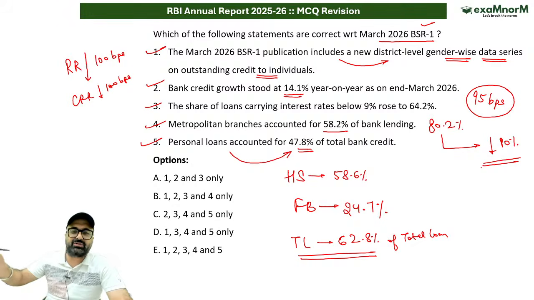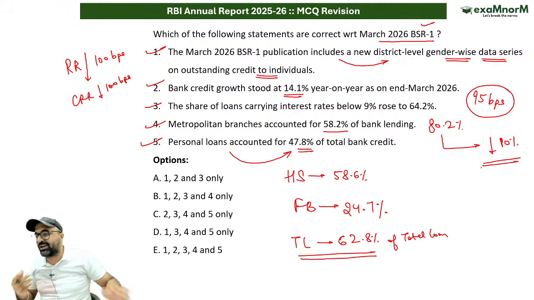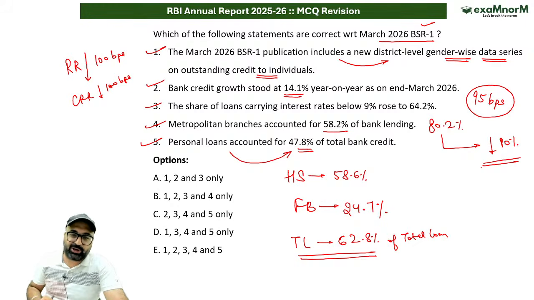It is always in terms of value, total bank credit. I'm not saying total number of credit accounts, Harman. I'm saying total bank credit. So if it's total bank credit, obviously it's going to be value, not volume. So this is the correct answer.